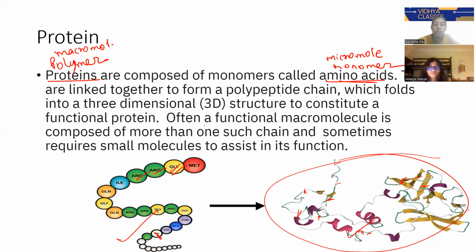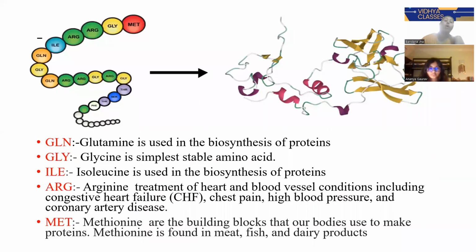Now, often the functional macromolecule is composed of more than one such chain and sometimes requires small molecules to assist in its function. So every macromolecule has its different functionality to perform its function in a perfect chain. Now, what is the meaning of ILE, GLY, MET, ARG?